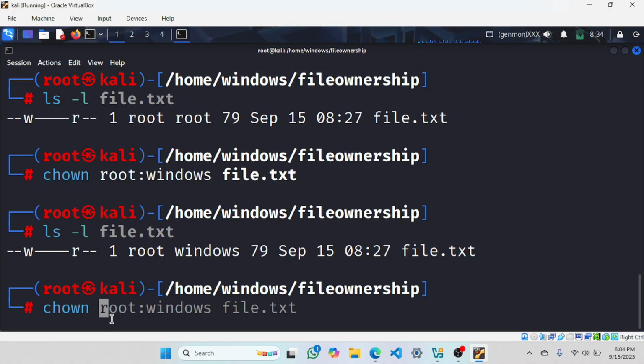What is the basic syntax for that? chown I wrote here, then old user using this colon, then new user, then the file. Is it clear now? Good.